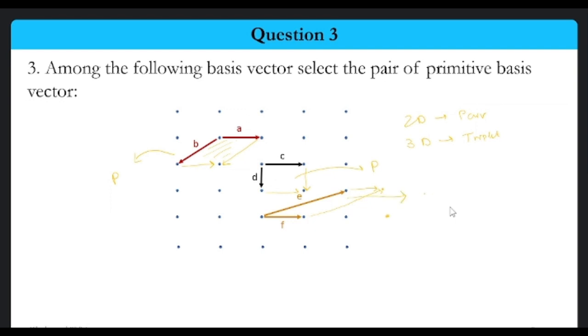So if our basis vectors form a primitive unit cell, we can say that the basis vectors are also primitive in nature. So all the pairs A, B, C, D, E, and F are primitive in nature. Let's select one more basis vector, that we are selecting this.